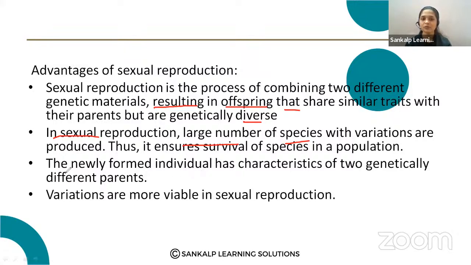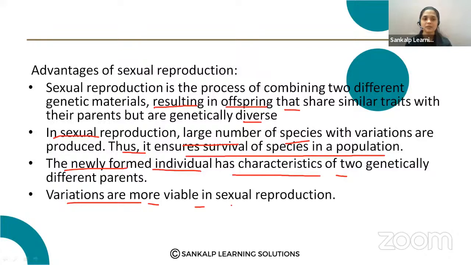The newly formed individual has characteristics of two genetically different parents, and these variations are more viable. So there is more chance of survival of these species. It ensures the survival of the species in the population.